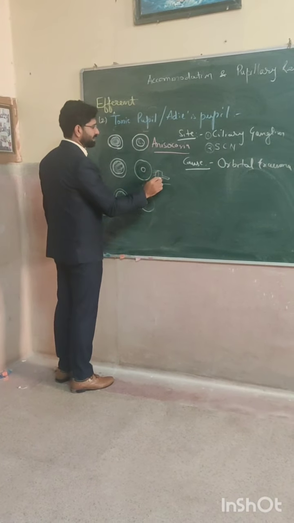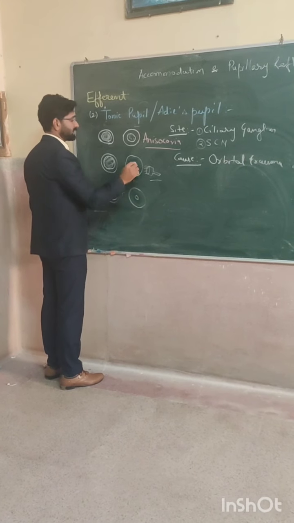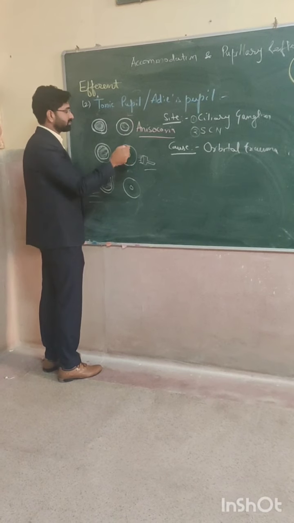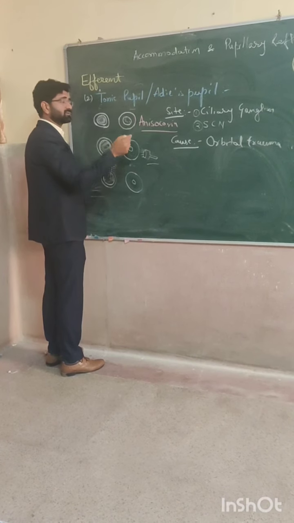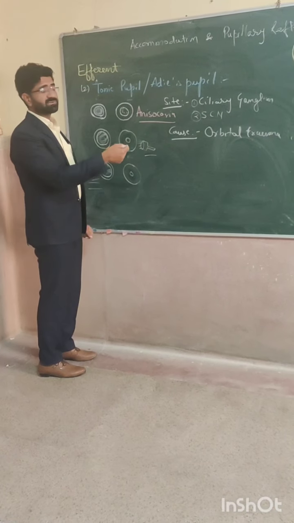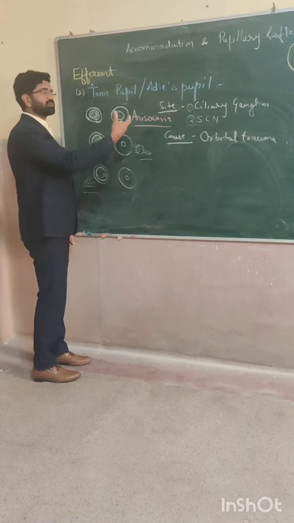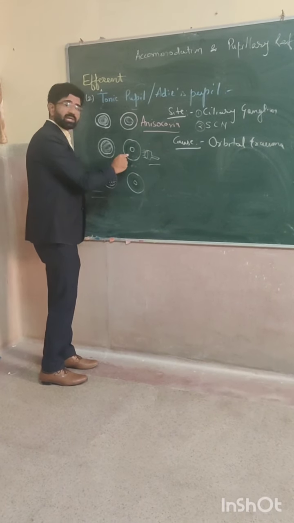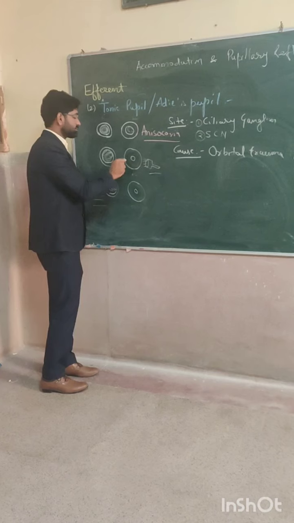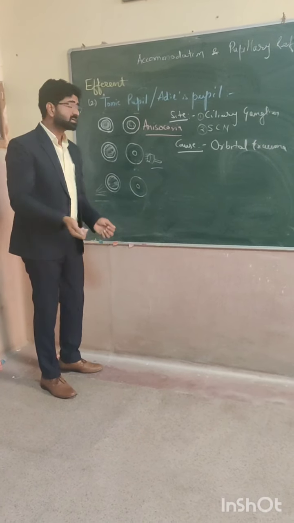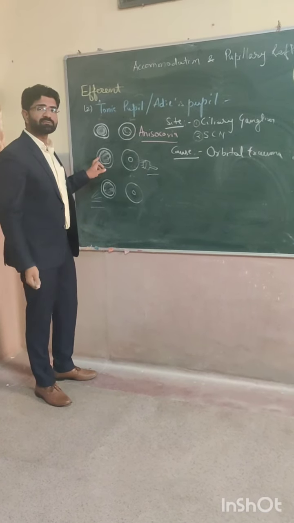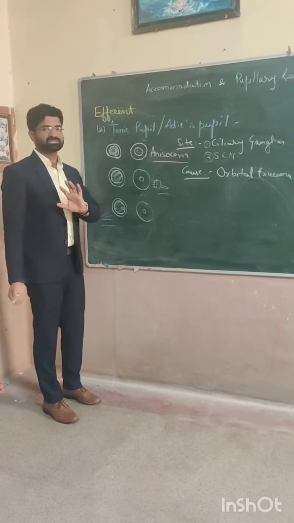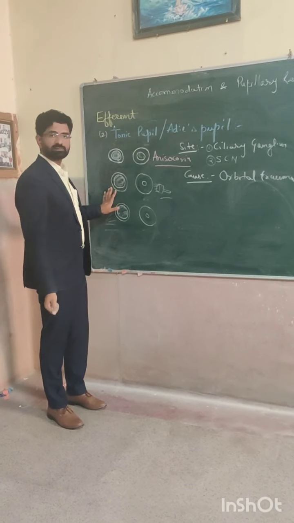Now I impart light to the left eye. When I do, the pathway will work. The light will go from the retina to the optic nerve, to the optic tract, then the pretectal area, then the Edinger-Westphal nuclei, and then to both eyes. The left eye, the normal eye, will constrict. But the right eye will not constrict, because the nerve supplying the sphincter pupillae has a lesion, so there will be no constriction. The eye will remain dilated.